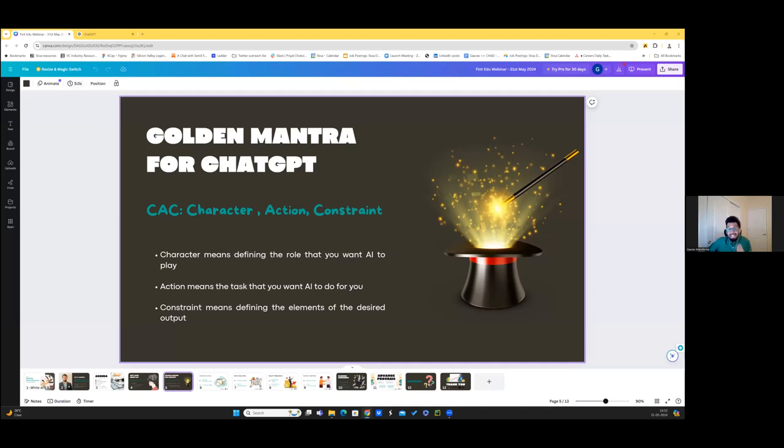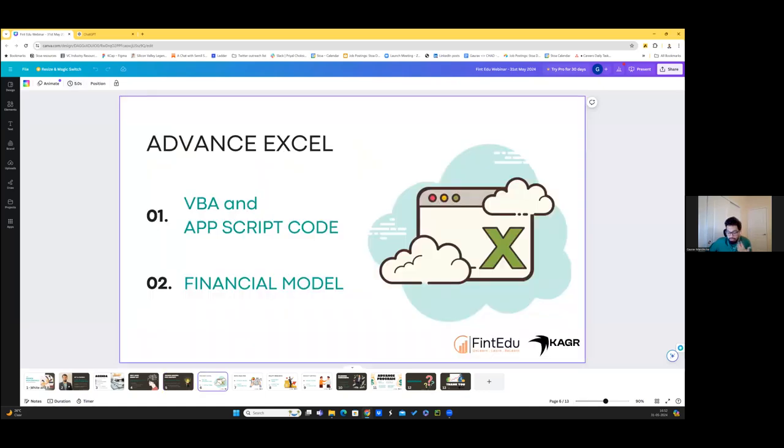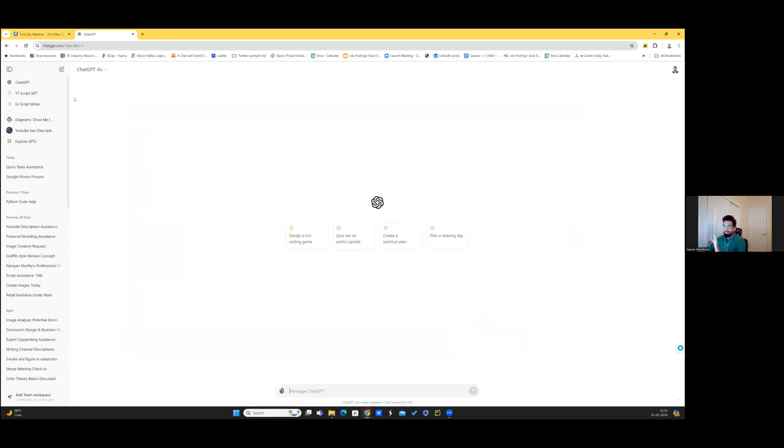Let me take examples live of how Excel works really well, and ChatGPT can help you with it, right? So I'll take a very short example of a very easy Excel hack, and then of course I'll go to more advanced problem statements as well about how you can use AI for advanced Excel, right? So the first bit, I've opened chatgpt.com. This is the first window. How many of you have used ChatGPT? At least this is what ChatGPT looks like. If you don't know, ChatGPT is the most revolutionary AI product today.